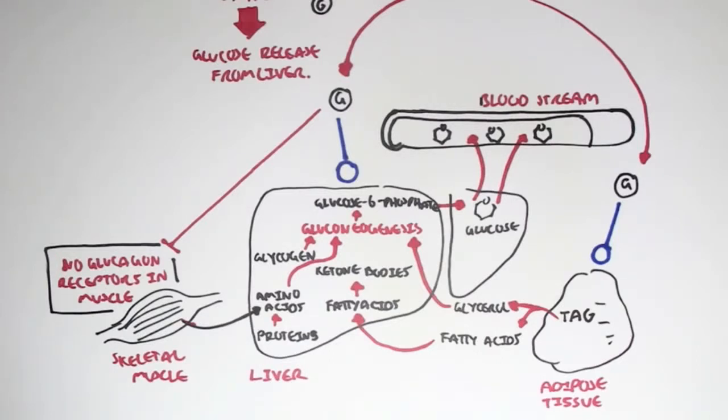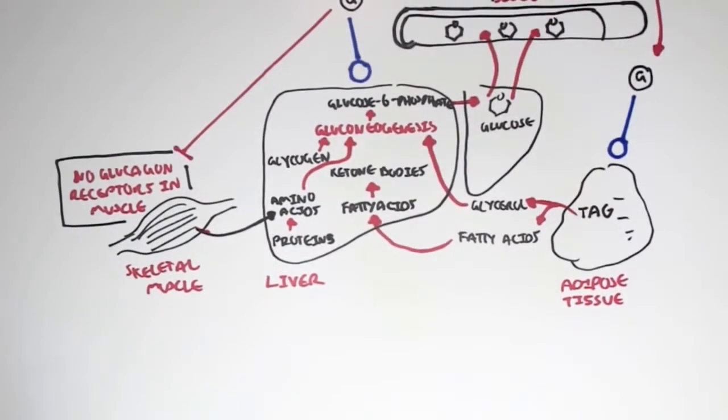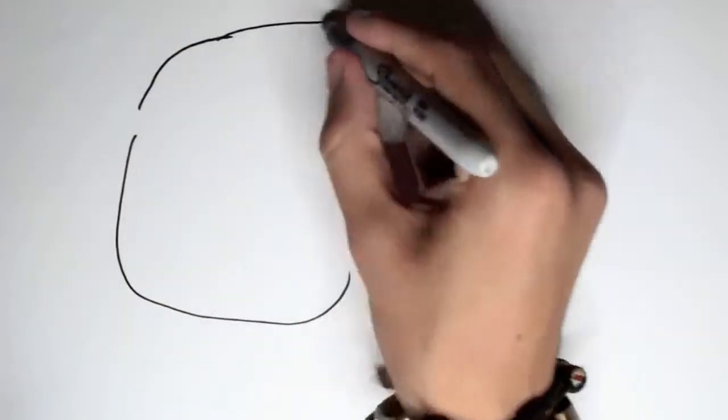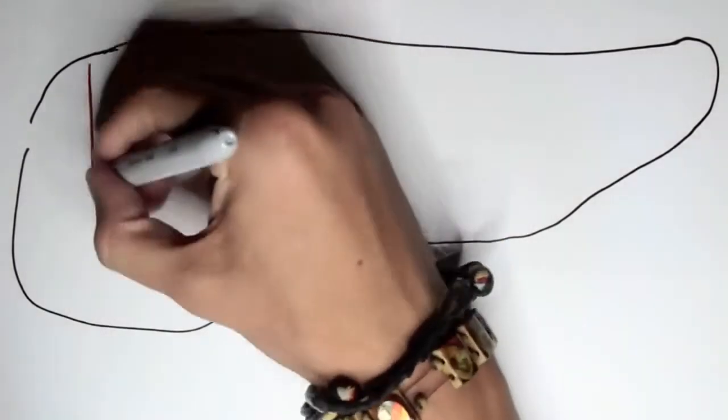And so that was an overview of the effects glucagon has on various organs and how it causes them to degrade many things to provide energy to the blood, as in glucose. Now let's look at how glucagon is synthesized. Now, glucagon synthesis is very similar to insulin because they're both peptide hormones.